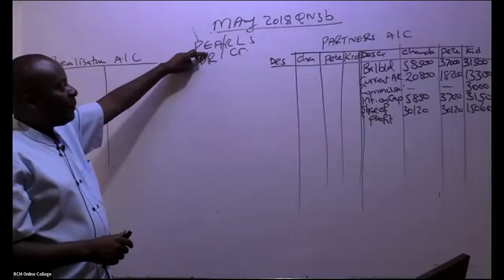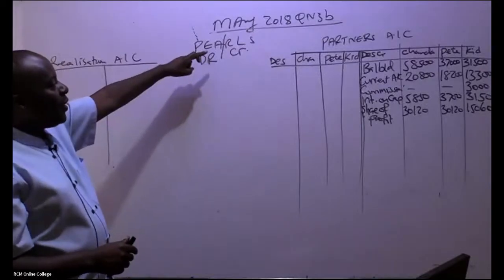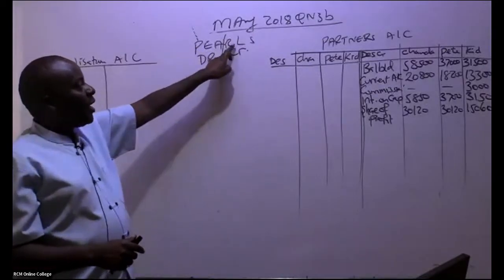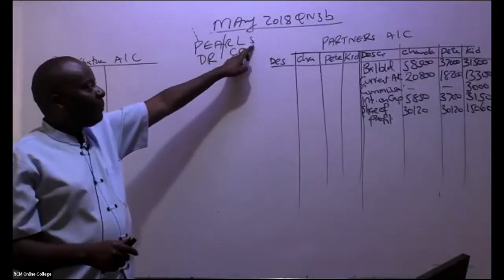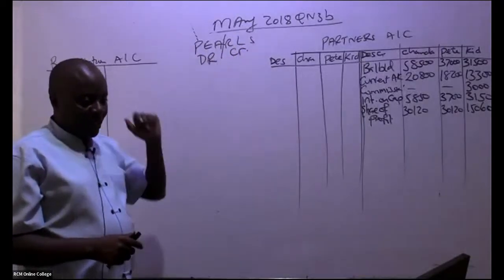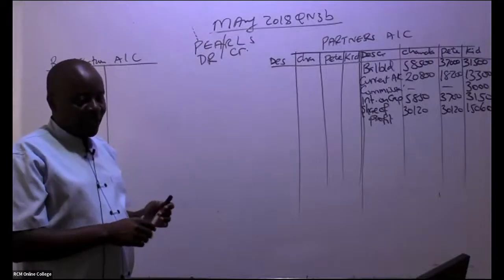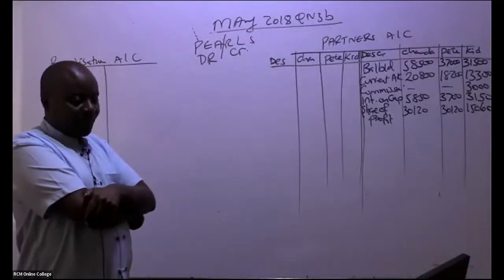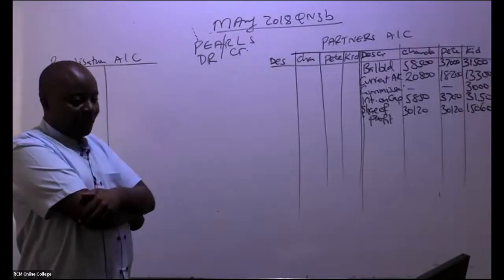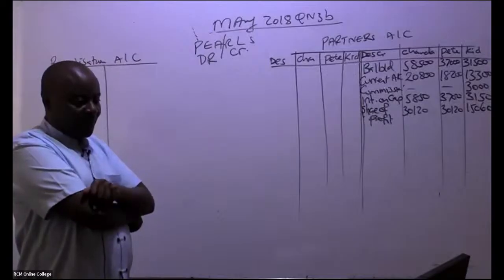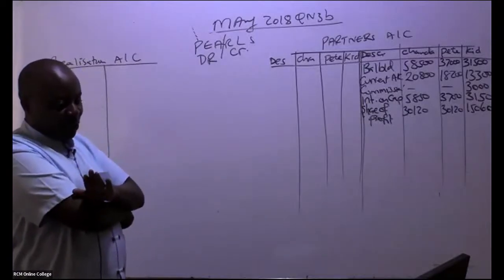We debit. And then we have revenue, liabilities, and the share capital, you credit. Have you written that somewhere? Done. Thank you so much.